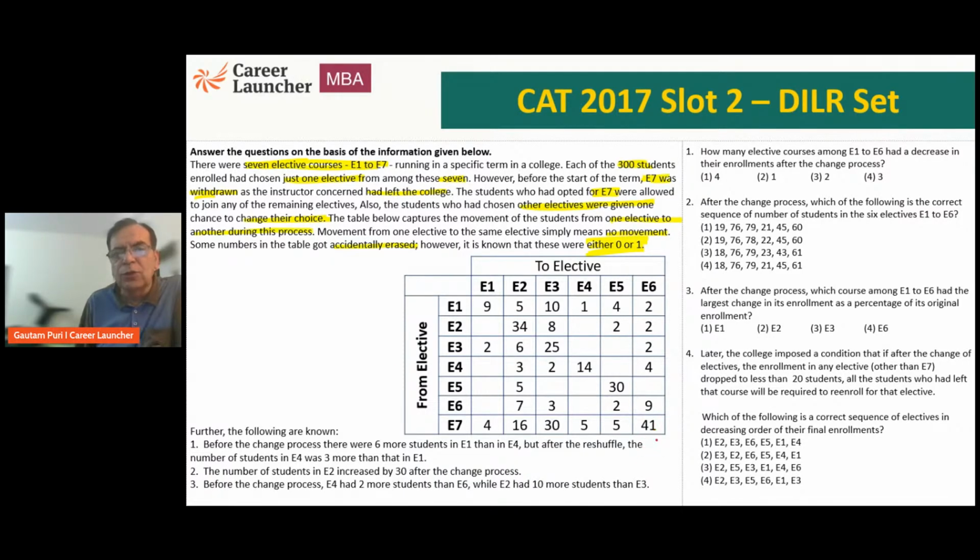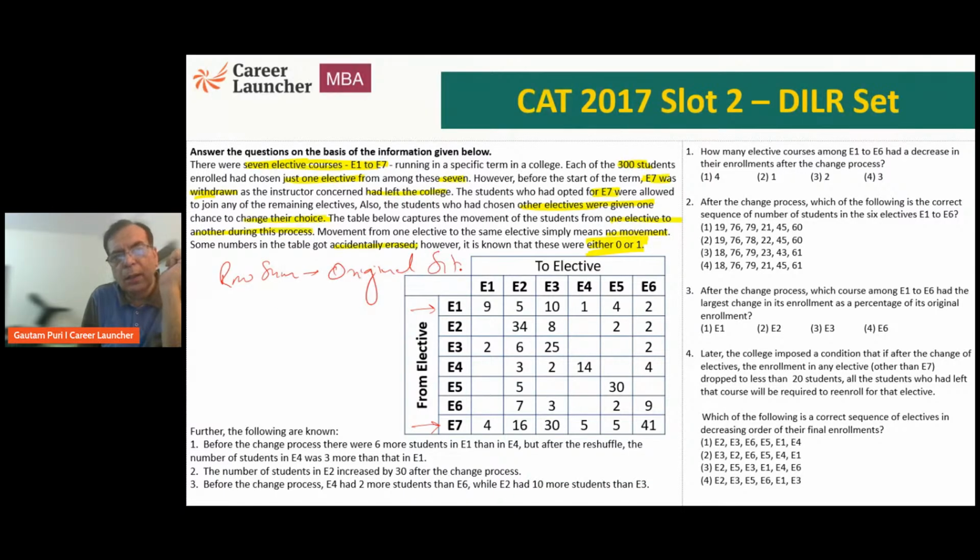So finally, how many students are in electives E6? All these. How many students are in electives E5? All these. So the final situation is the addition of the column. What was the initial situation? It was addition of the sum. Because why? E7 is there. E7 was initially there. Once E7 is removed, all the students were asked to move to one of the other electives, whichever they wanted to. So the sum of the rows.